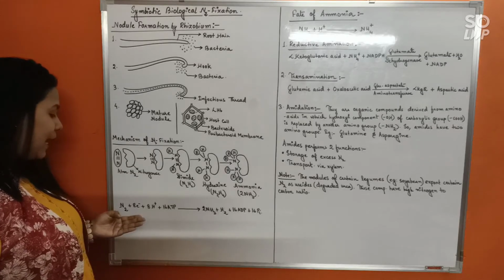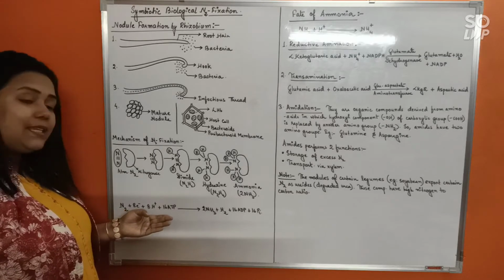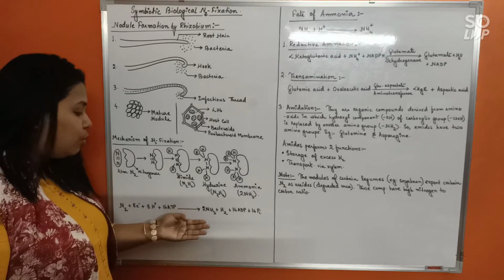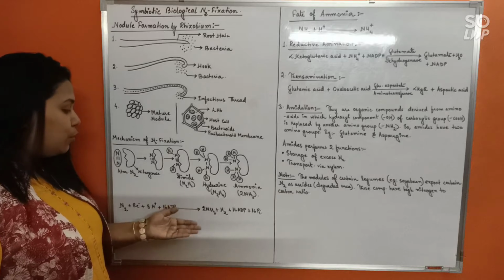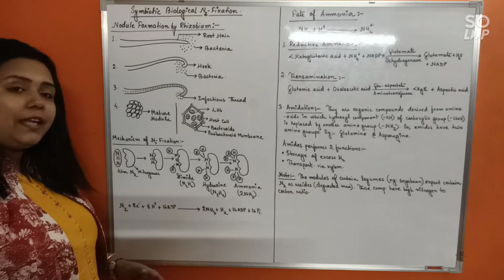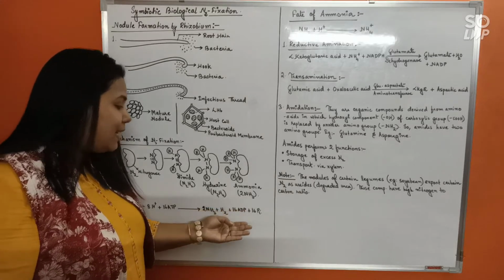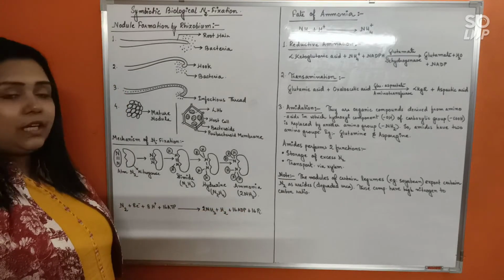So the overall reaction is: nitrogen plus 8 electrons plus 8 protons and 16 ATP together produce 2 ammonia, 1 hydrogen, 16 ADP and 16 inorganic phosphate.